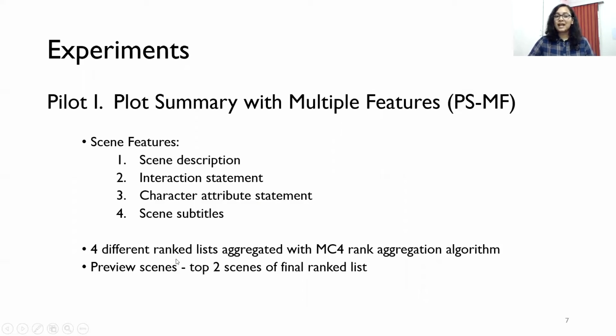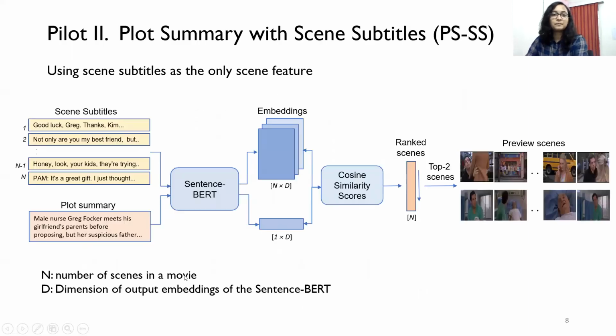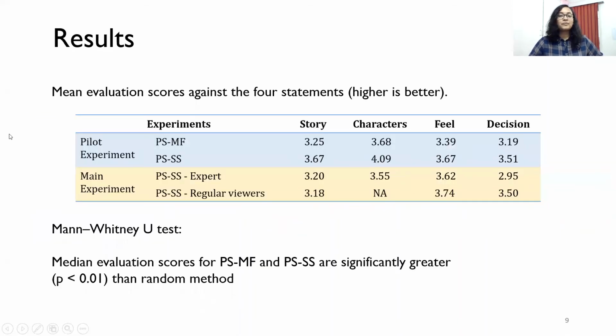We get 4 different rank lists based on the similarity of each of these with the plot summary. We aggregate these rank lists with the MC4 rank aggregation algorithm, and the top 2 scenes of the final rank list are obtained as the preview scenes. In our second pilot experiment, we find the similarity of the plot summary with just the scene subtitles as the scene features, the PSSS experiment. Here as well, we find the similarity of scene subtitles and plot summary using the cosine similarity score, and the top 2 of the final ranked scenes are then selected as preview scenes.